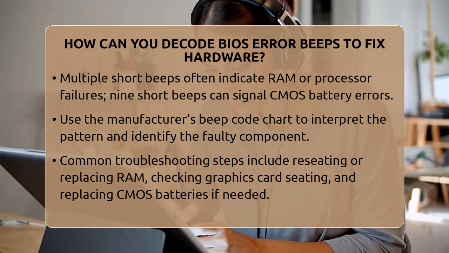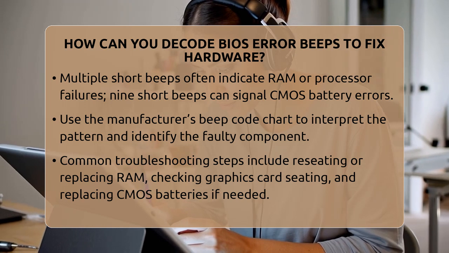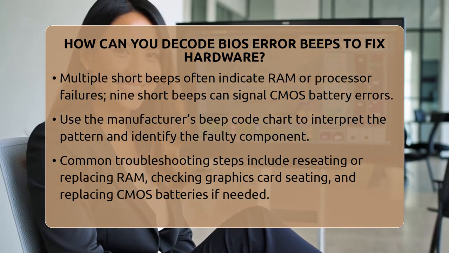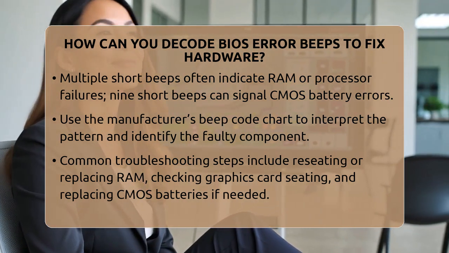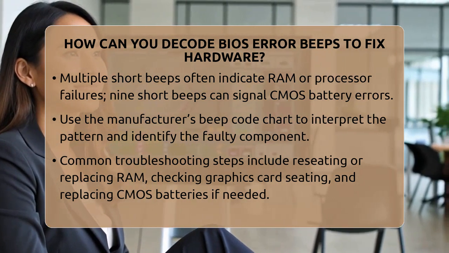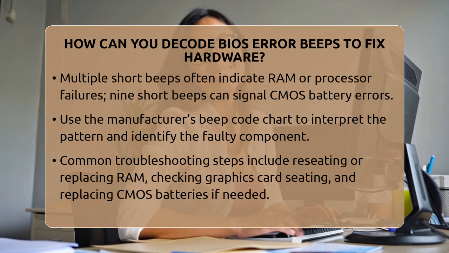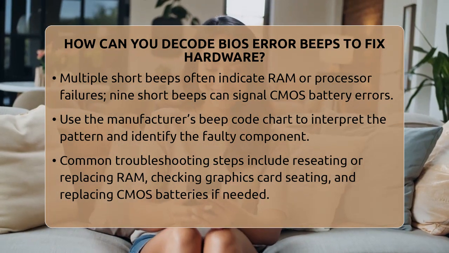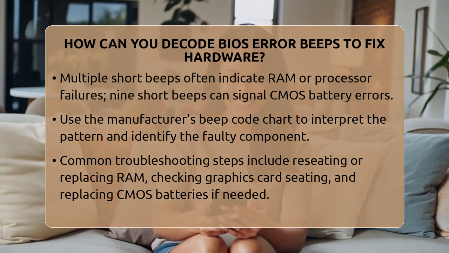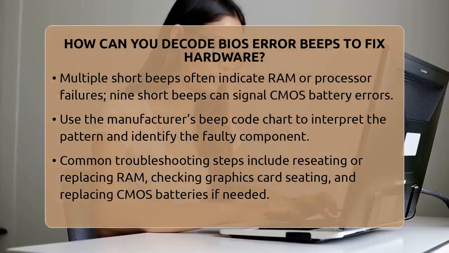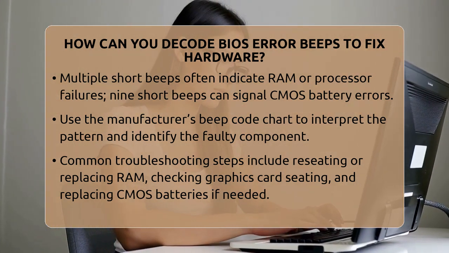For instance, if the beep code indicates a RAM problem, you'll want to reset or replace your memory modules. If it points to the graphics card, check if it's properly seated or try swapping it out. A CMOS battery error might mean replacing the small coin cell battery on your motherboard. After decoding the beep pattern, you can perform targeted checks.